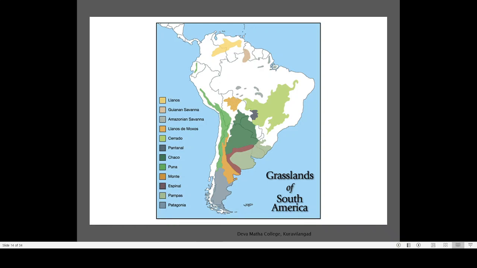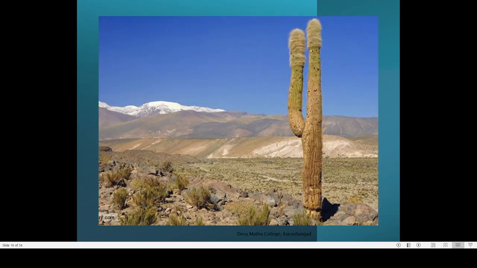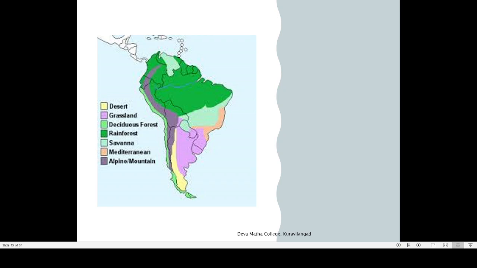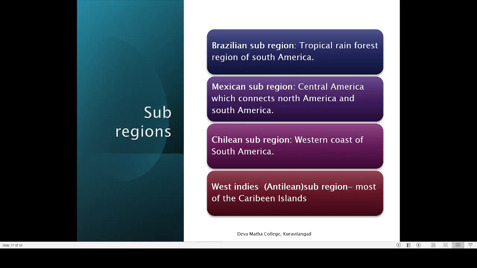The important feature of the Mexican subregion is that it is slightly different. There are not any thick rainforests in Mexican subregion. So that is an important characteristic. Central America is not characterized by thick forest because it is still far away from the equator. That is the reason why. But still it is not a dry place. The forests are also present in that region, but not as thick as the rainforest that we can find in South Amazon.